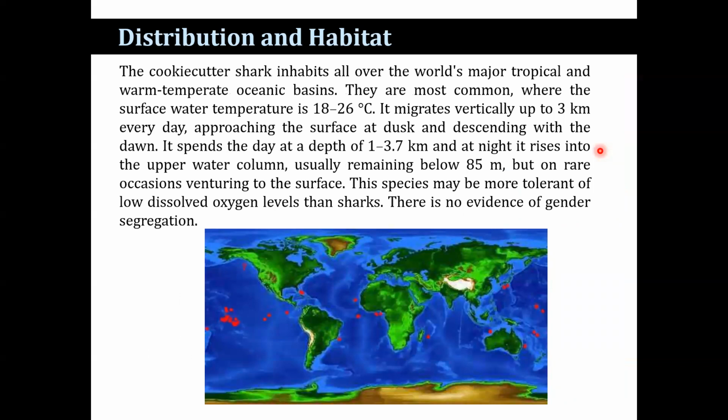Now, the cookie cutter shark inhabits all over the world, major tropical surface water where the temperature is 18 to 26 degrees centigrade. It migrates vertically up to 3 kilometers every day, approaching the surface at dusk and descending with the dawn. It spends the day at a depth of 1 to 3.7 kilometers, and at night it rises into the upper warm water column, usually remaining below 85 meters, but on rare occasions venturing to the surface. This species may be more tolerant of low dissolved oxygen levels in comparison to other sharks. There is no evidence of gender segregation.